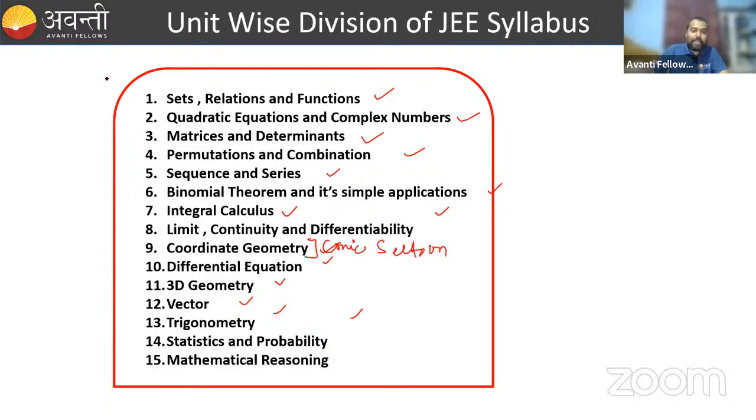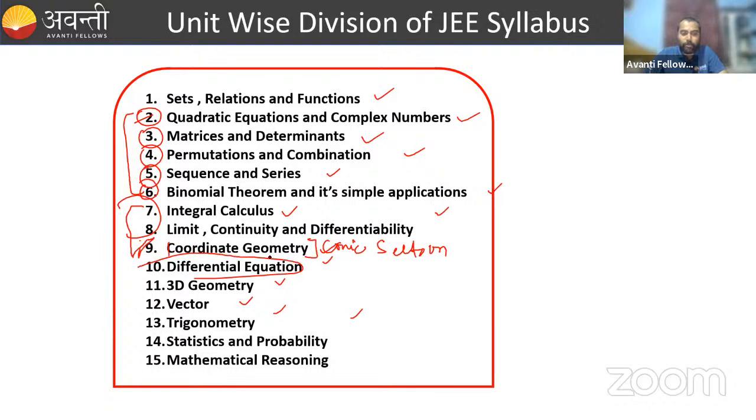Okay, so which topics come under algebra? Under algebra, as you can say here: quadratic equation, complex number, matrix determinant, permutation combination, sequence series, binomial theorem, all these chapters come under algebra. For calculus, we can say integral calculus, limit, continuity, differentiability, these things, and differential equations also, right?